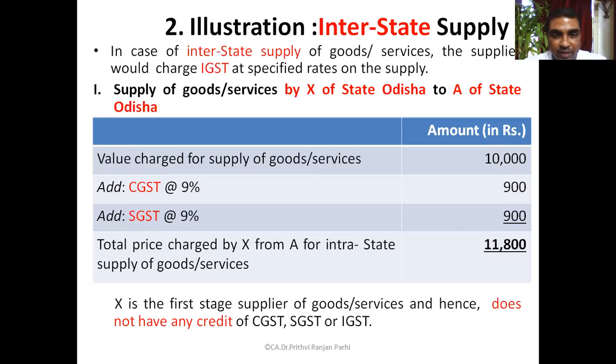So 900, 900 and 900. So total again, same, 11,800 will be charged. Okay. And this first stage, assume this is the first stage supplier, there is no ITC. So this person will deposit 900 in CGST account, 900 in SGST account.